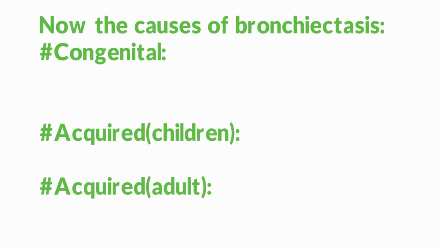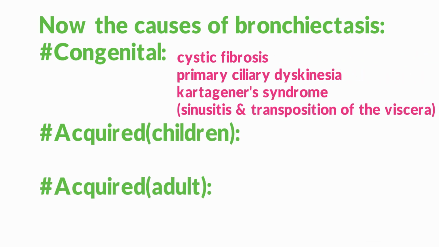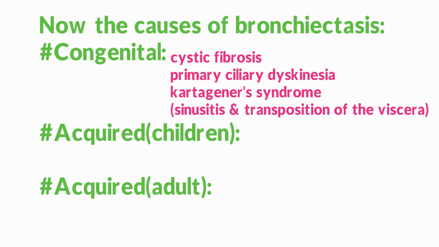Now the causes of bronchiectasis: congenital and acquired. Congenital bronchiectasis includes cystic fibrosis, primary ciliary dyskinesia, and Kartagener syndrome. Kartagener syndrome means sinusitis and transposition of the viscera.